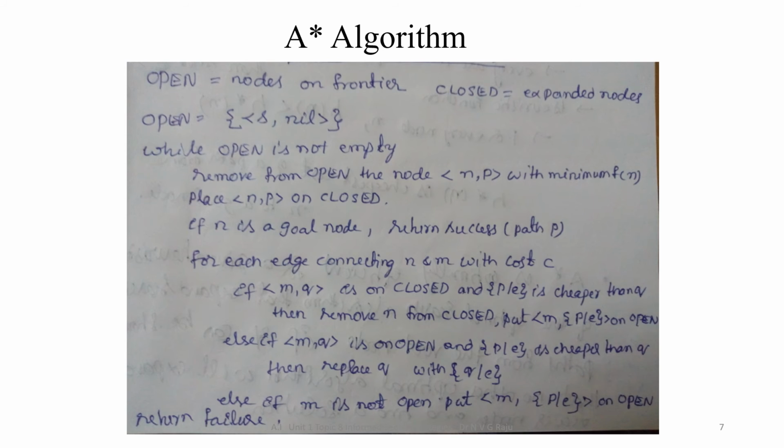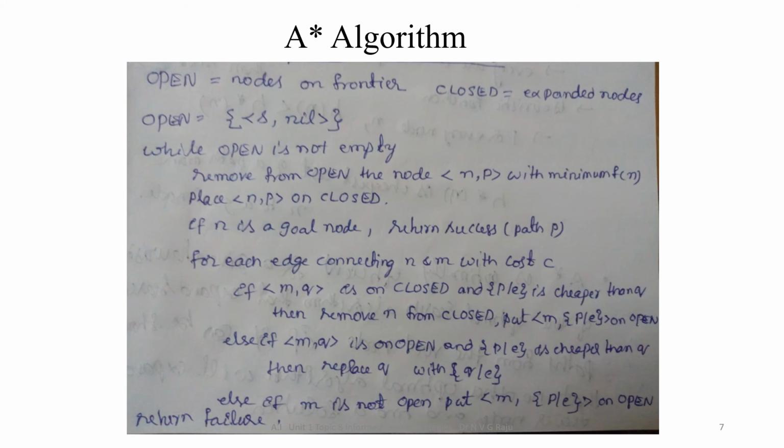Whenever open is empty, it returns failure. Remove from open the node n with the path p with minimal f of n, and place n comma p on closed. If n is a goal node, return success and return the path from the initial state to the goal node.